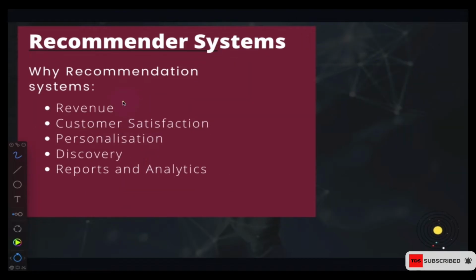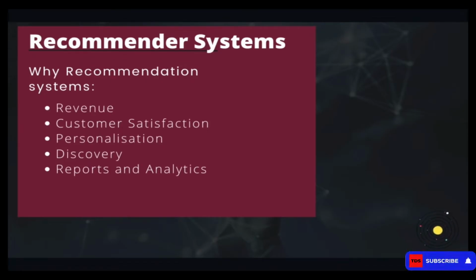So I hope now you have an understanding of why we need recommendation systems and why so many companies are jumping on them. When you see recommendation systems on, say, Netflix, you may think they are trying to make your work easier. Of course, they are making your work easier, but the ultimate goal is to increase their profit.